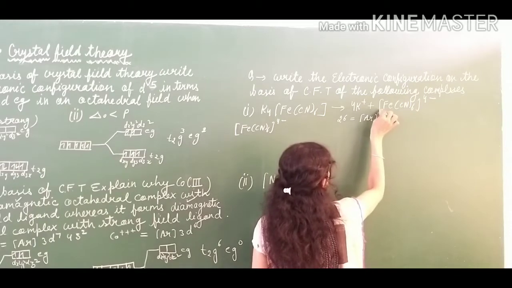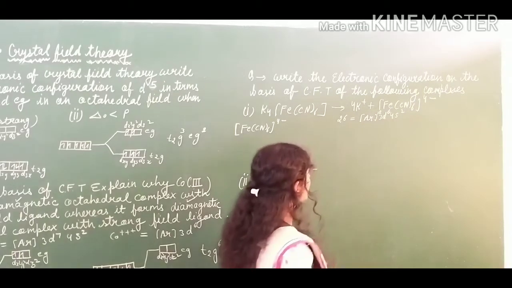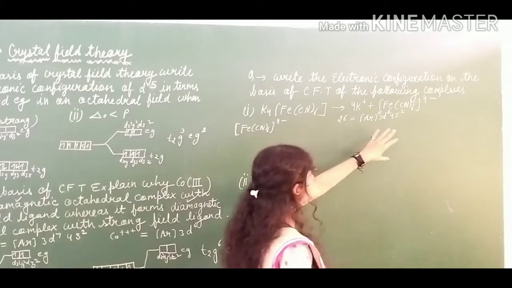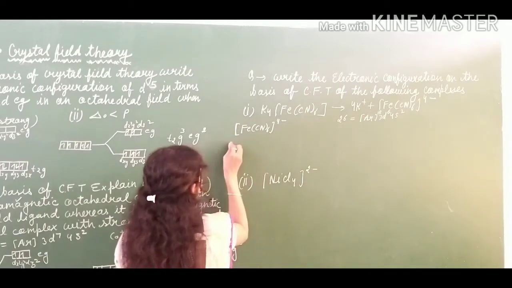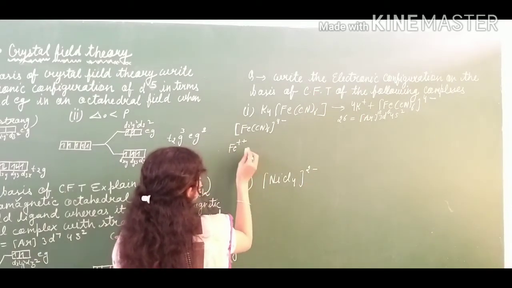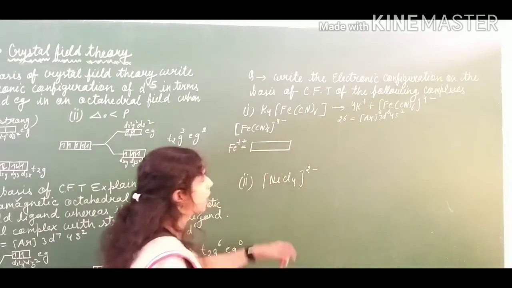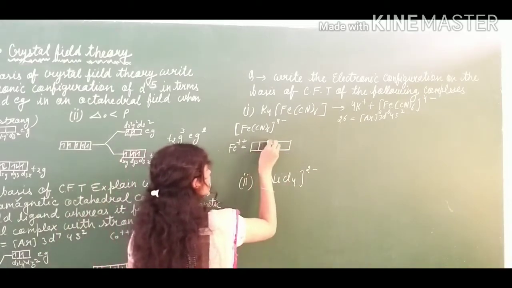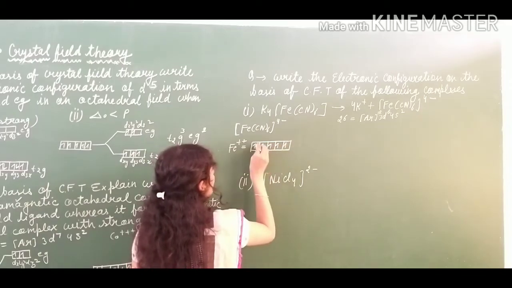Argon, which is 18, then 4s2 and 3d6. But here iron will have the oxidation state 6 minus 4, which is 2. So you have to remove 2 electrons from s. So you are having here Fe2 positive. So in Fe2 positive, how many electrons will the d orbital have? You are removing 2 from s, so what you will have there? 6. 1, 2, 3, 4, 5 and 6.